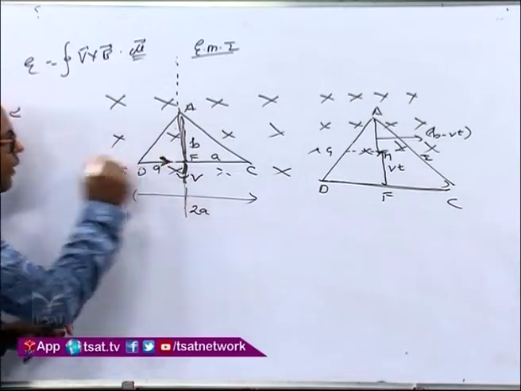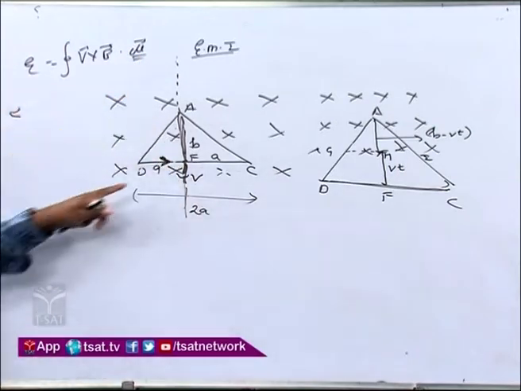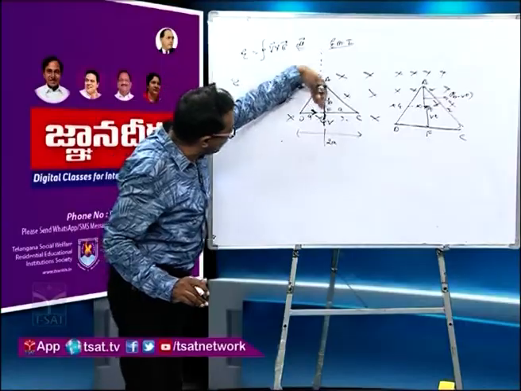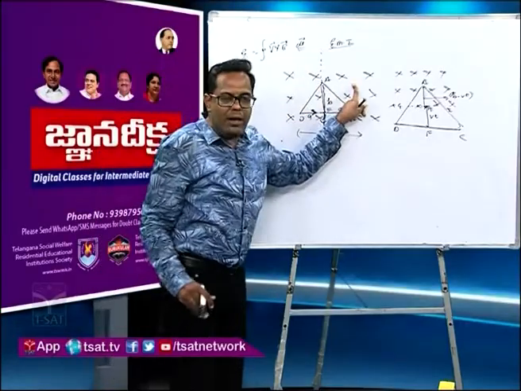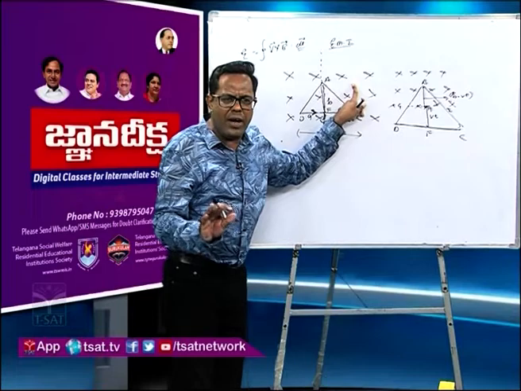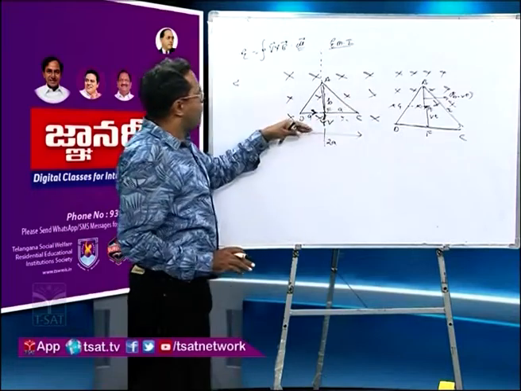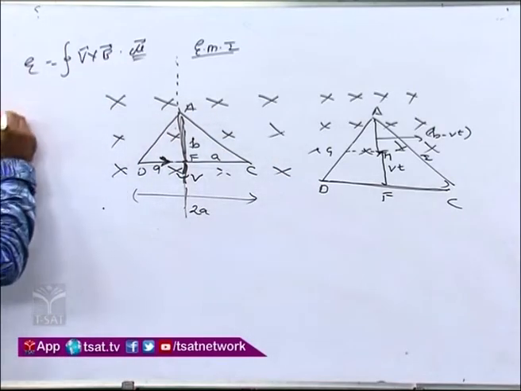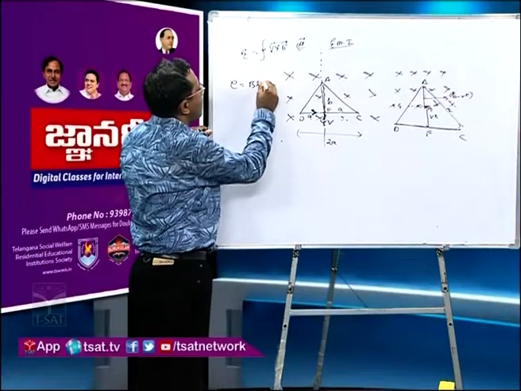DL means the direction of current. Whatever the direction of current, the same is the direction of IDL, the current carrying element. So all three are perpendicular. V along the y axis, the field along the z axis, maybe plus z or minus z, it doesn't matter to us, and the IDL or the DL vector along the x axis. All three are perpendicular, so you know you can easily apply E equal to BLV.